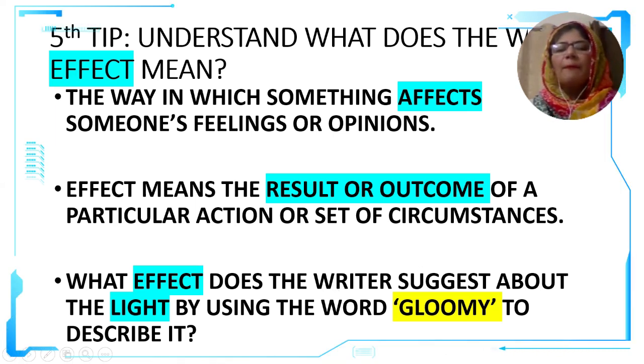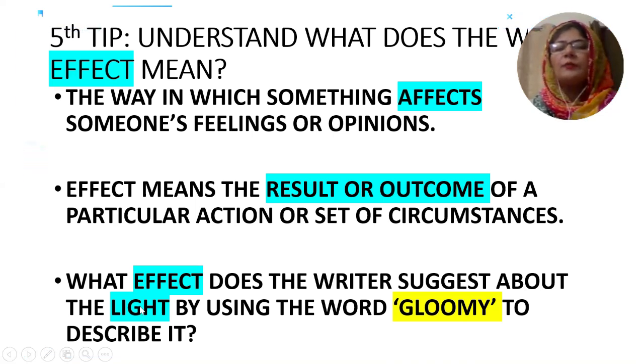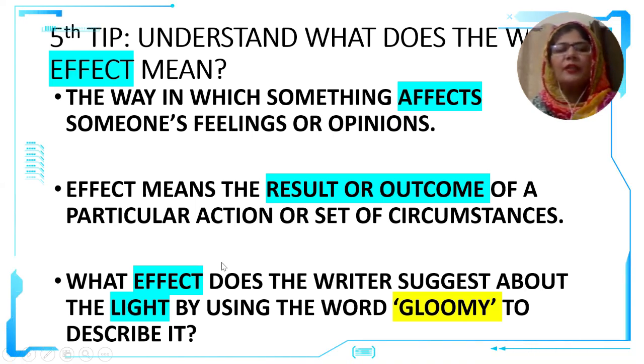Now, for example, here is a question I have taken from the past papers in order to explain the meaning of the word effect. What effect does the writer suggest about the light by using the word gloomy to describe it? So you see, the words effect and suggest are there together in the question.